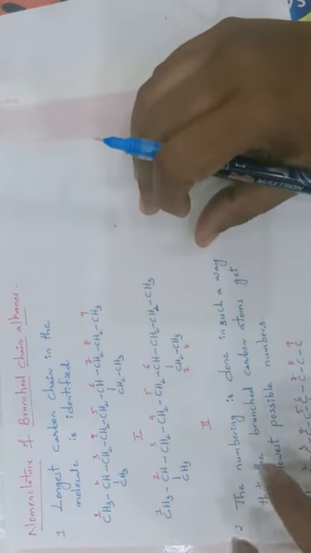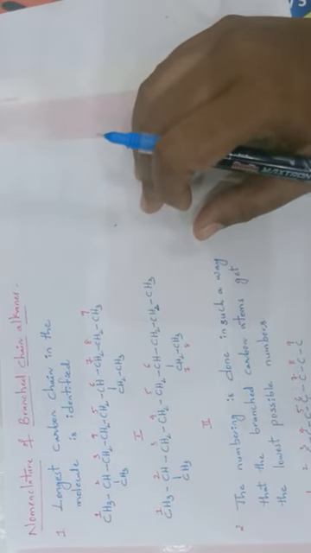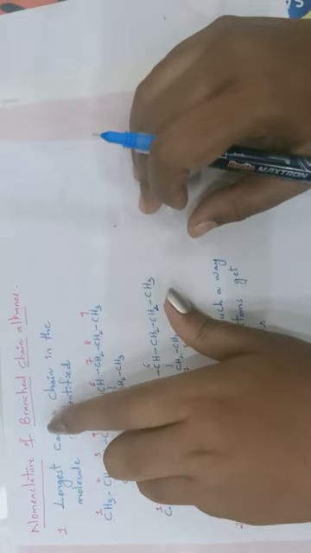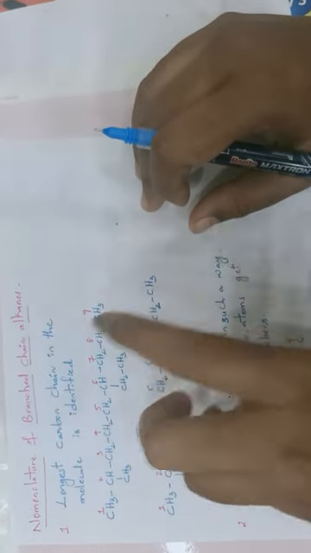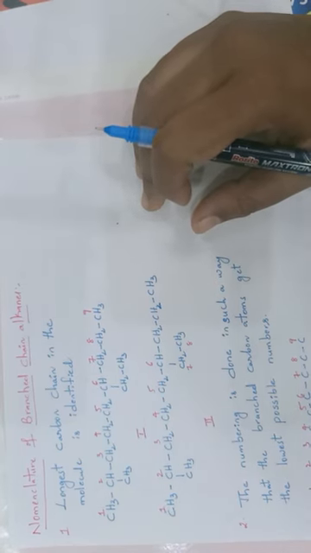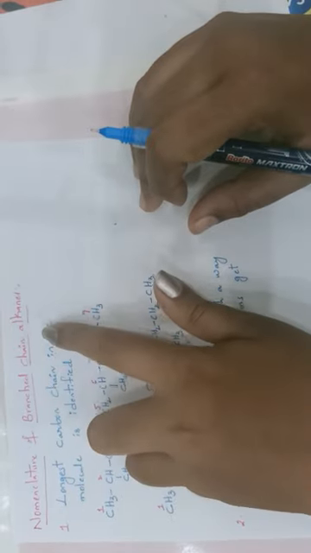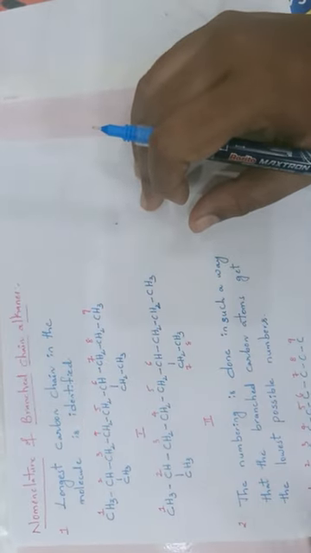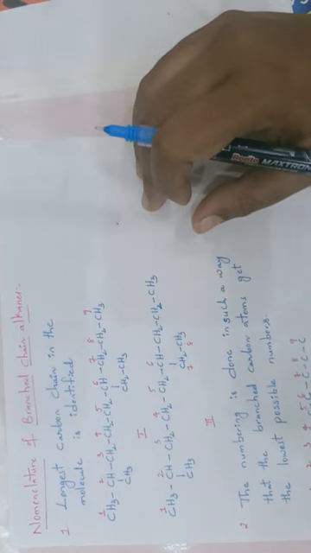Now in this video we'll see what are the rules we have to follow to give names for branched chain alkanes. In the last video we have seen what the alkyl groups existing as a branched chain are. Now to give a name for such branched chain alkanes we have to follow a set of rules. So now I am going to explain such rules in this video.